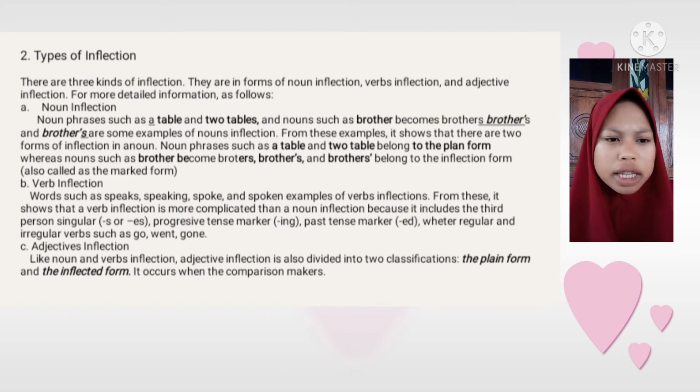Words such as speak, speaking, spoke, and spoken are examples of verb inflection. 3. Adjective inflection. Like noun and verb inflection, adjective inflection is also divided into the plain form and the inflected form, such as the comparison markers.